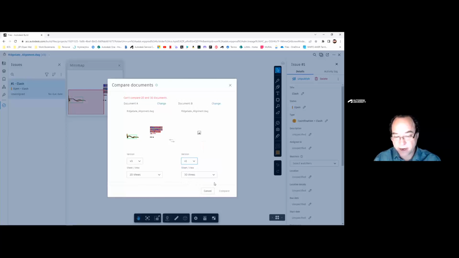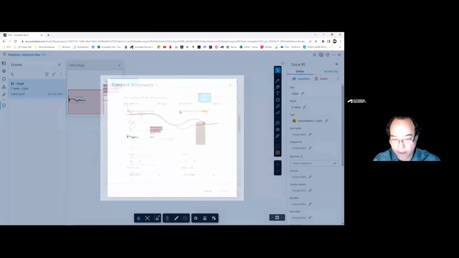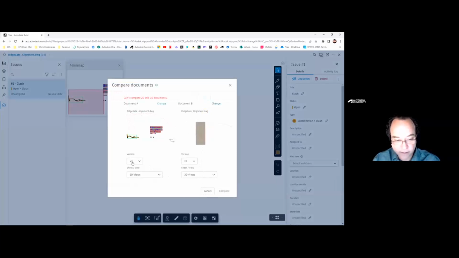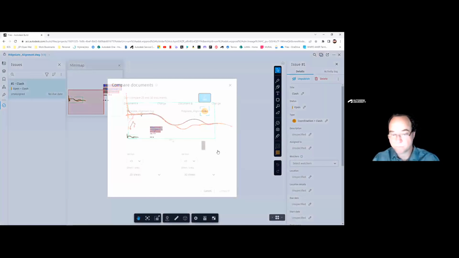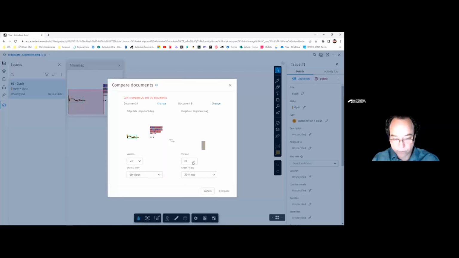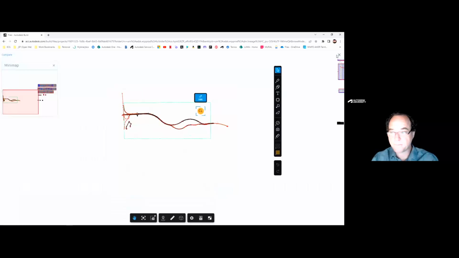So as you can see here, I can compare version 1 to version, and that one doesn't want to compare for us for some reason, to version 3. Oops. Oh, 3D view. That was my fault. Sorry. Pay attention to where I'm at, Sean. Oh, there are no 2D views in there. So this drawing at that stage was not real happy. 2D views. There we go. Now I can compare my drawings.